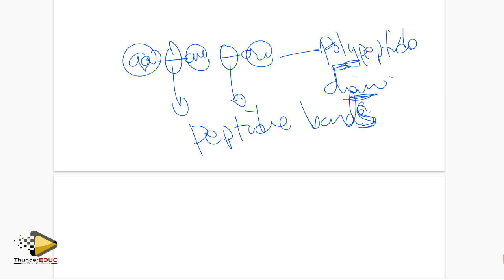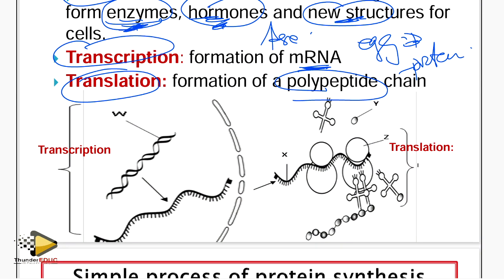So it is peptide bonds, polypeptide chain. When you swap them, you get zero. All right, let's continue. We have said that protein synthesis is divided into two. The first one is transcription, formation of a messenger RNA, and then the second one is translation, which is formation of a polypeptide chain. Where does transcription occur?